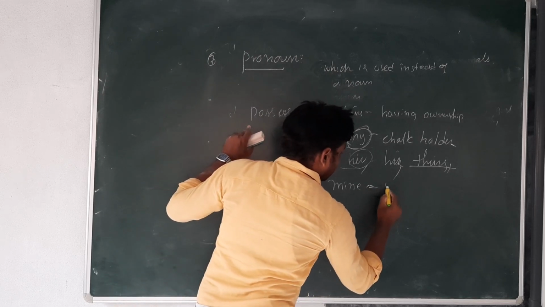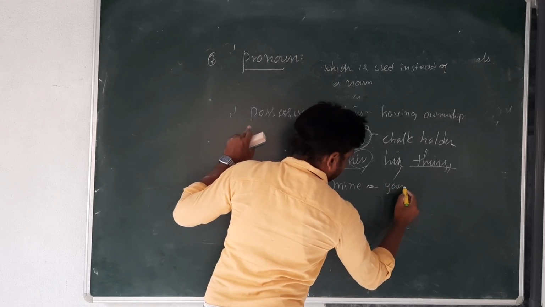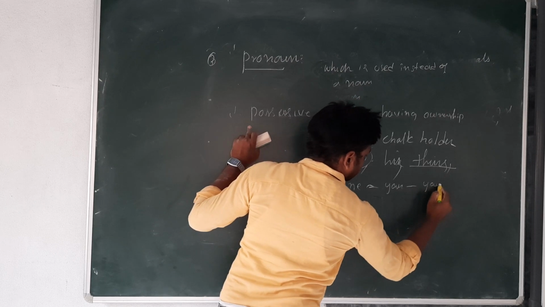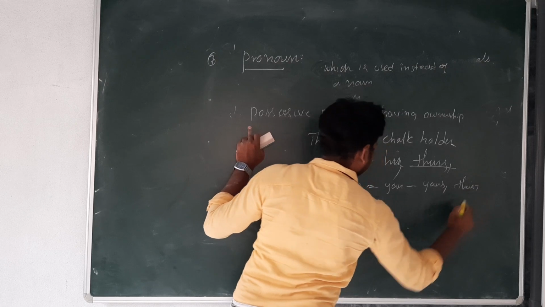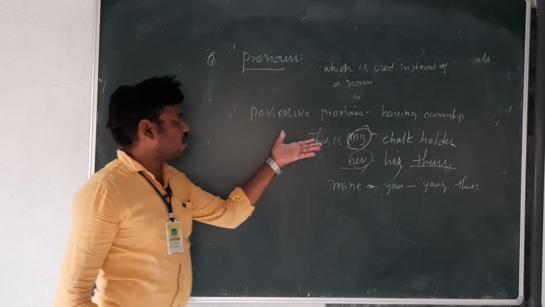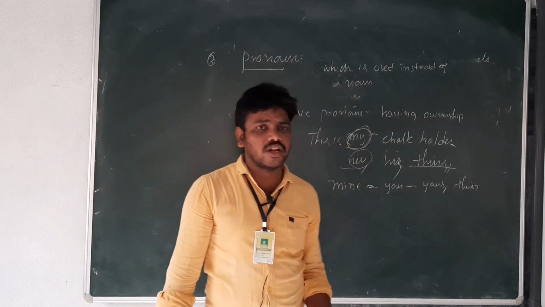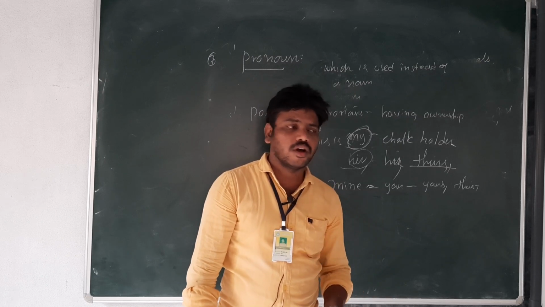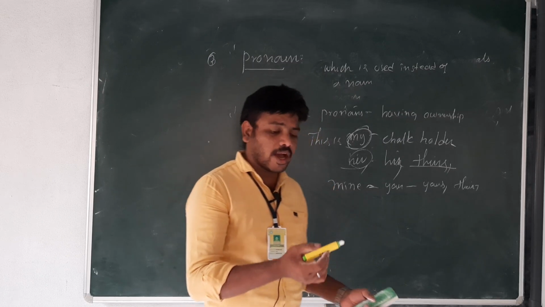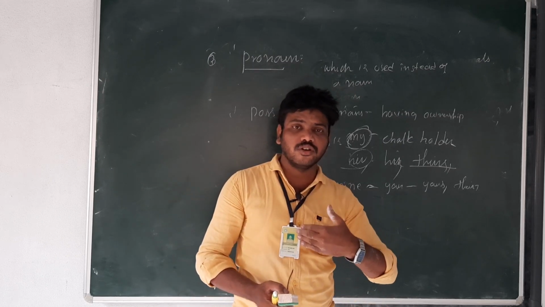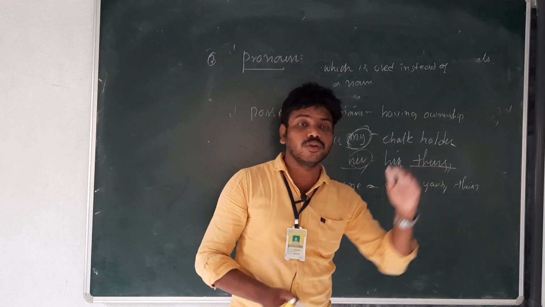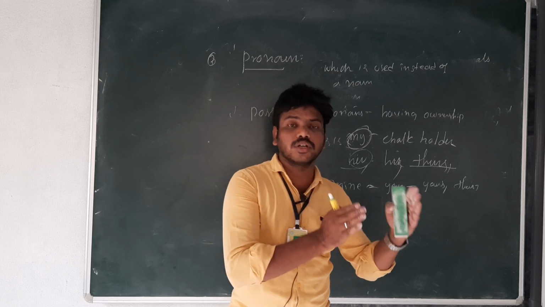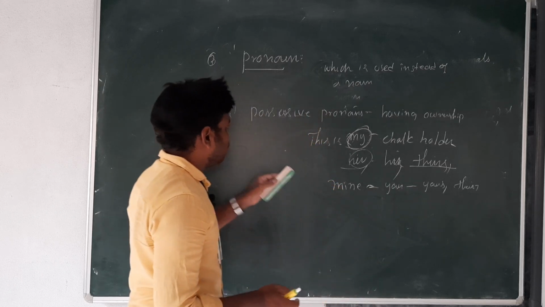Next, your, possessive pronoun, yours, possessive pronoun, and theirs, possessive pronouns. So these are called possessive pronouns. Having ownership means what I have. This is my chalk piece. This is my cell phone. It is her book. Her is called a possessive pronoun.